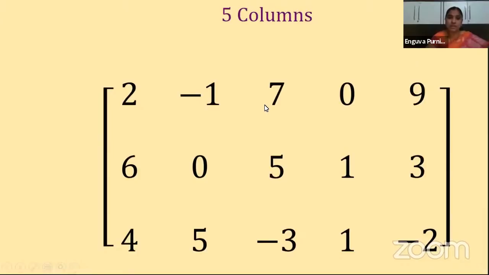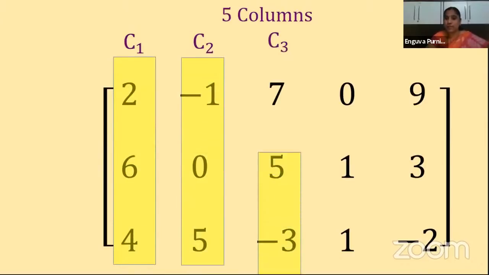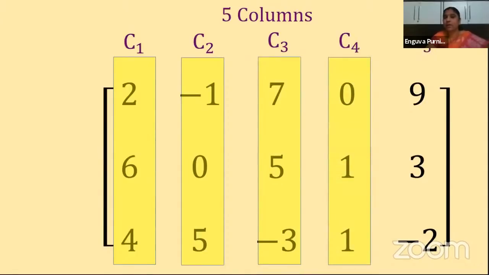This is column 1, denoted by C1. Next is column 2, which is C2, and these are the elements in C2. Next is C3, and these are its elements. Next is C4, which is 0, 1, 1, and then column 5. This is how we represent rows and columns in a matrix.